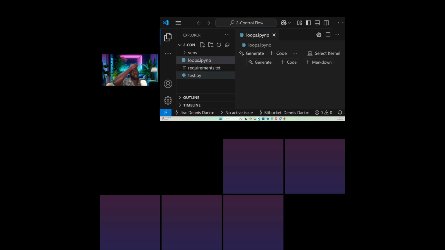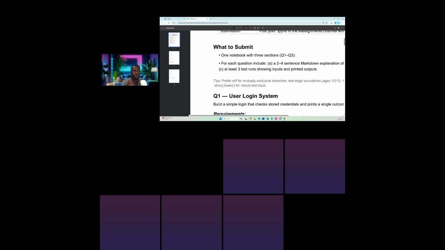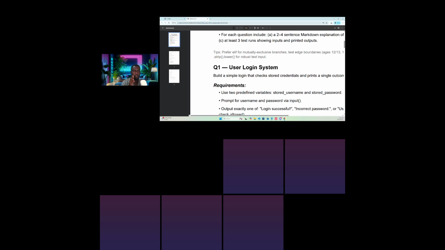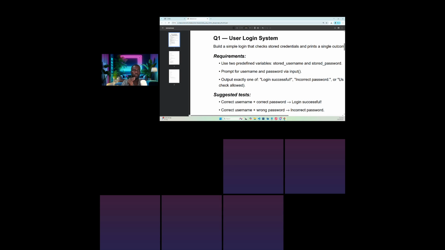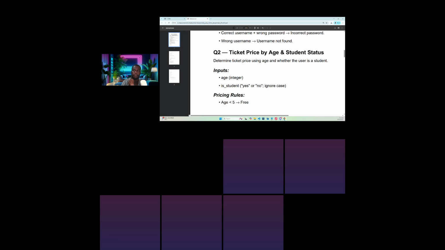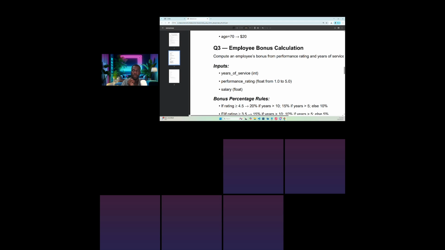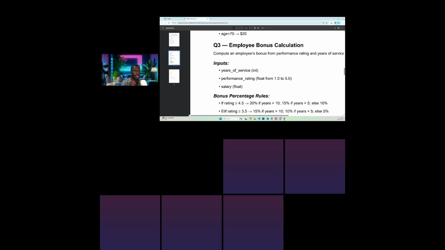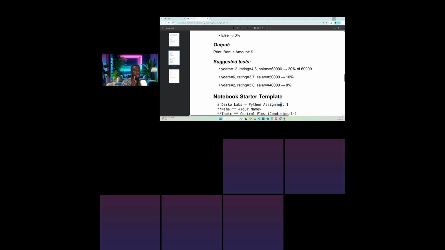Okay, so guys, today we are looking at loops. Remember yesterday we looked at conditional statements, and I showed you guys the assignment, which is this one. Everything was structured. All you need is to go through the information I've provided and make sure that for question one, you go through the user login system, how you can build a user login system. For question two, how you can build a ticket price by age and student status. And question three, how you can build an employee bonus calculation. Everything is well structured for you. Just follow the assignment guide.